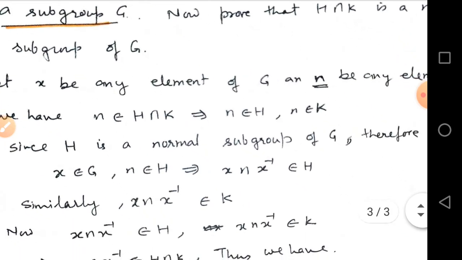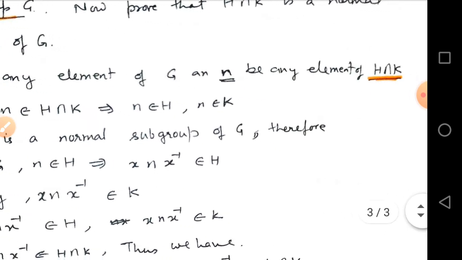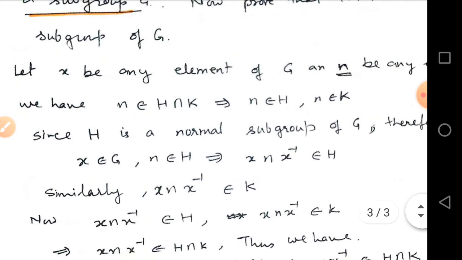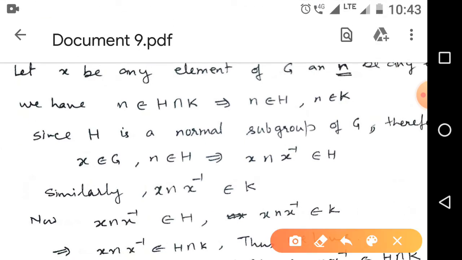For this, let x be any element of G and n be any element of H intersection K. We have n belongs to H intersection K, so n belongs to H and n belongs to K.